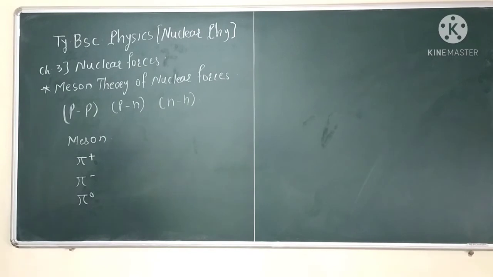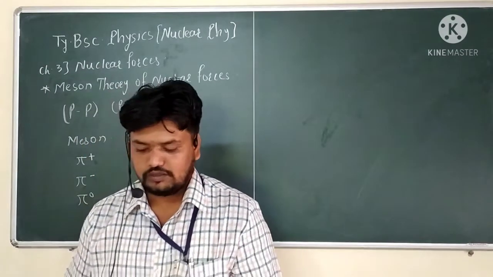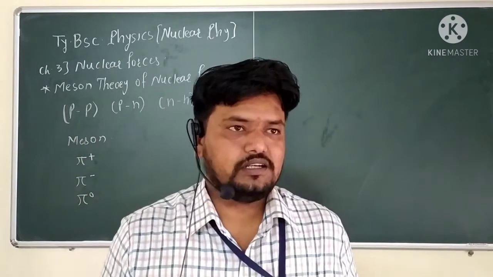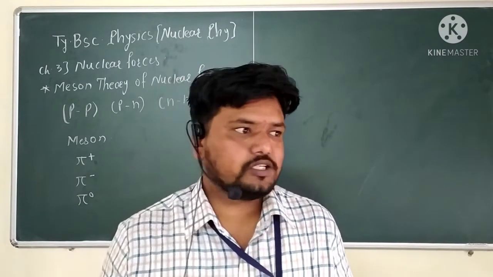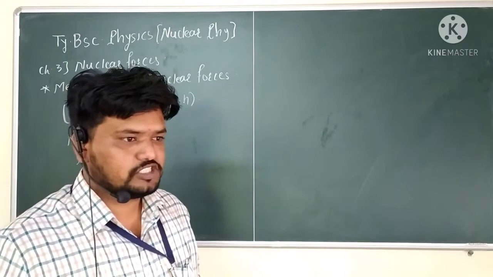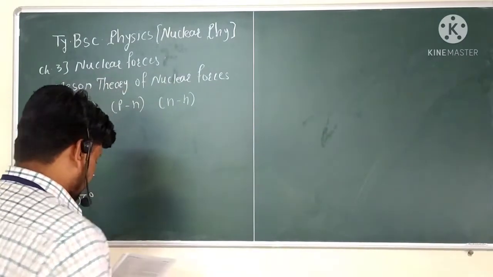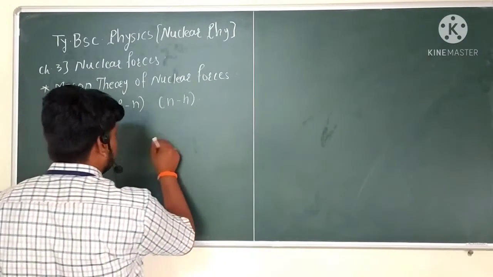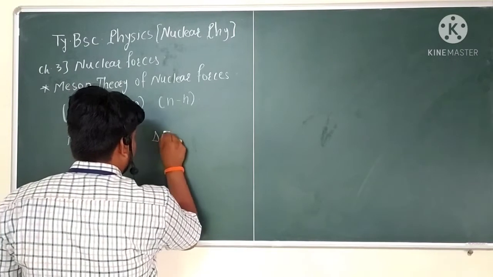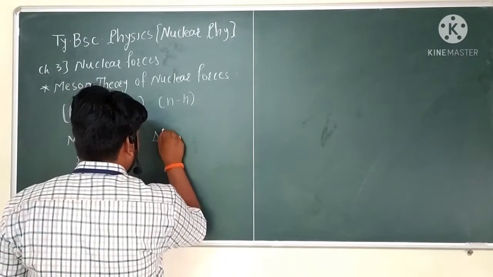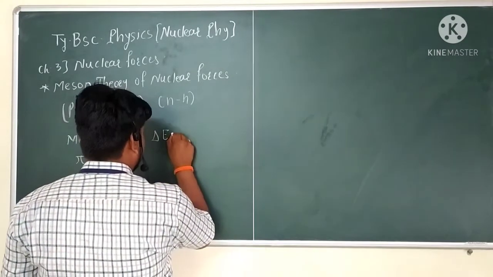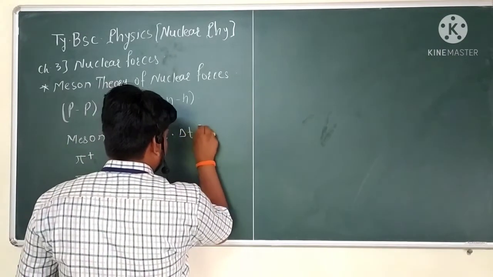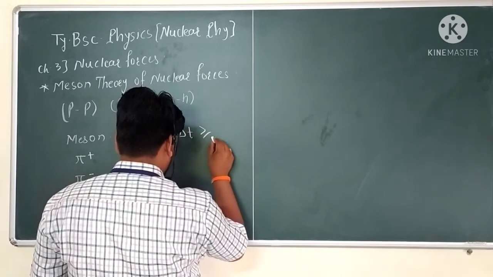This is the violation of the law of conservation of mass and energy, and according to the Heisenberg uncertainty principle it is given as delta E into delta T is greater than or equal to h cross by 2.